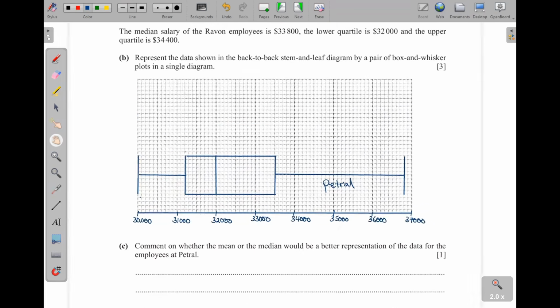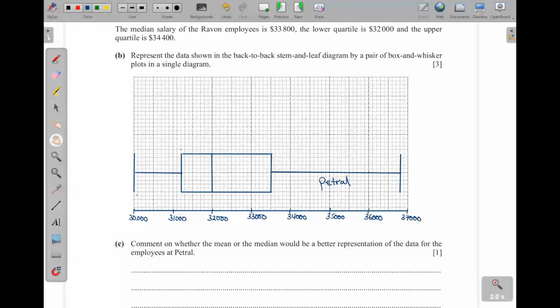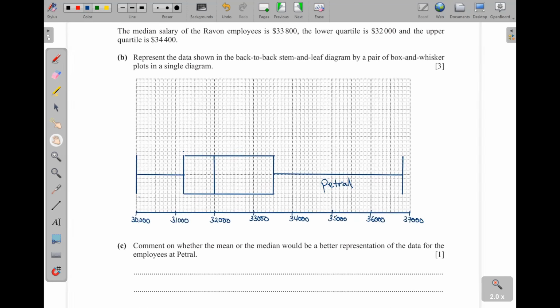Then next we go to Ravon. So Ravon, first of all, they have told us that the median is 33800. So 33, then 800. I'm going to skip one box such that I make it a little bit spacious and looking nice. So 33800 will be here.